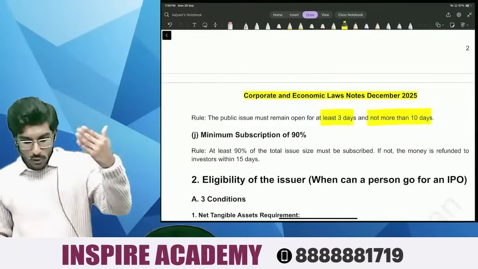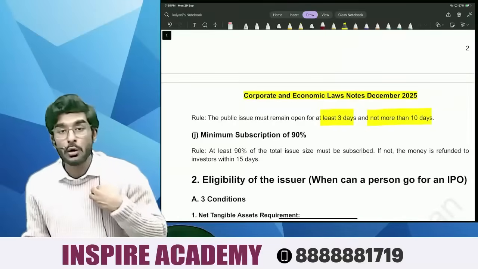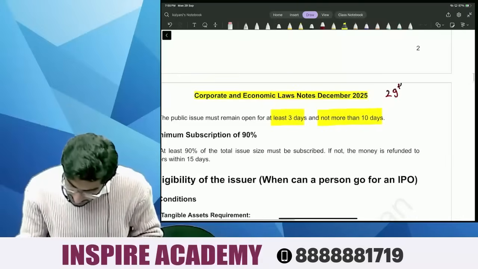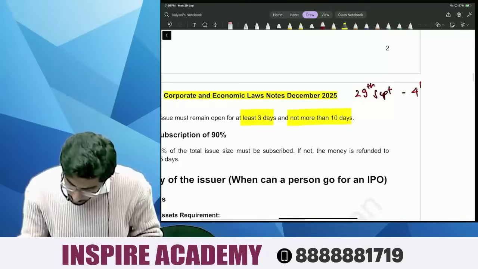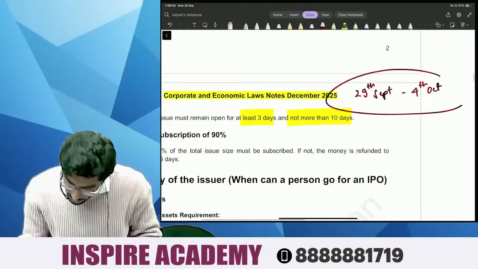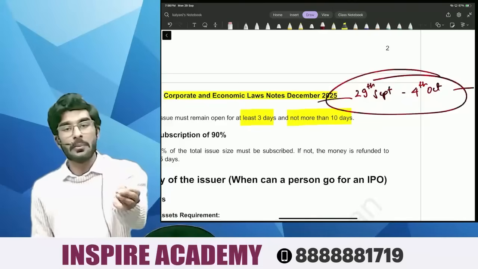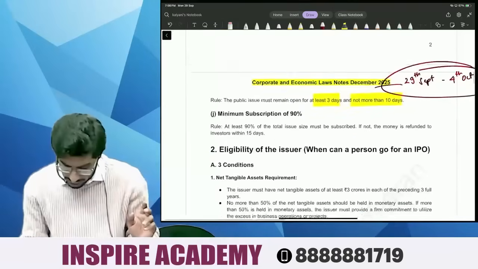If Lenskart is going for an IPO, and it decides to keep the issue period open from 29th September to 4th October, it is allowed. After 4th October or before 29th September, nobody can buy the shares of Lenskart.